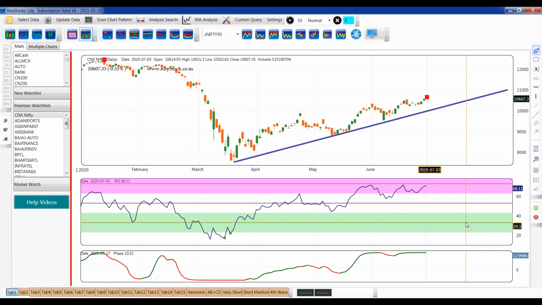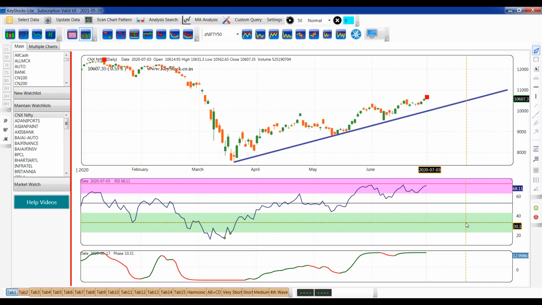Interpretation of the RSI is just on the basis of the 70 and 30 parameters. Above 70, it is a red zone, marked as overbought. Now RSI can remain overbought for a very long time period. It can remain at 70, it can remain at 80 for a very long period if a stock or index is moving in a constant upward direction.